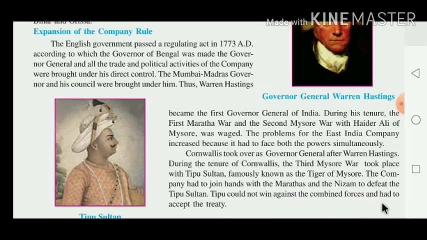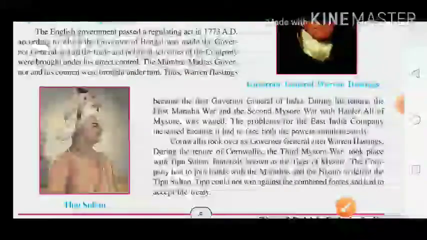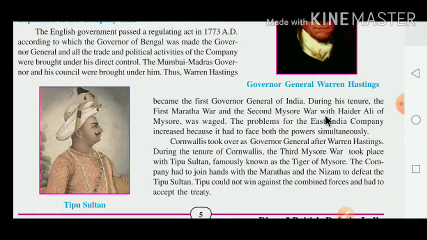During his tenure, the First Maratha War and the Second Mysore War with Hyder Ali of Mysore were waged. Due to this, problems for the East India Company increased because it had to face both powers simultaneously, and that is why the company faced so many problems and had to increase its power in India.